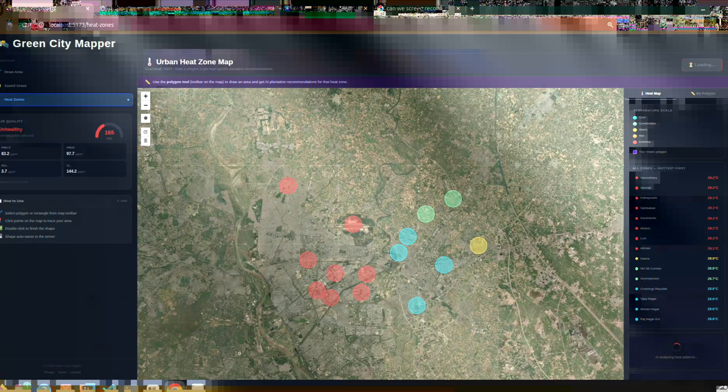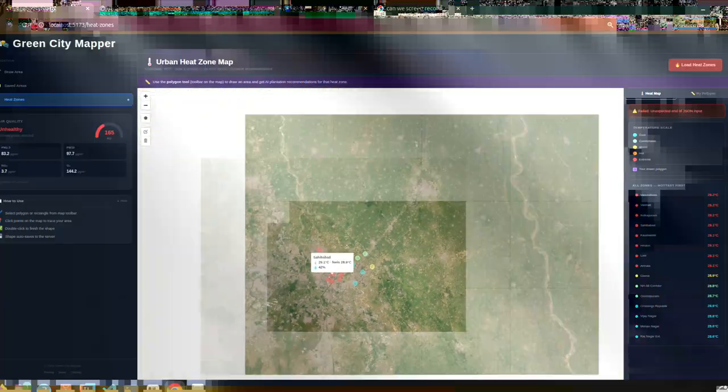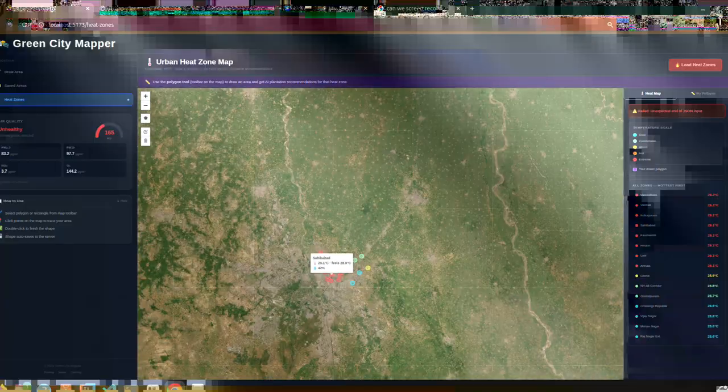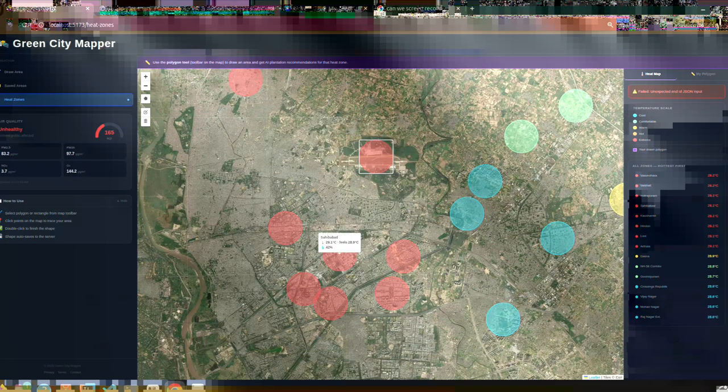Here we are on the map of Ghaziabad in the NCR region, and if we want to find the heat zones in this area, we just have to load all the heat zones using this button. Just a second, and we will see all the heat zones. We are seeing that this is a severe heat zone in this area, and these are moderate regions right now, and these are some safer regions.